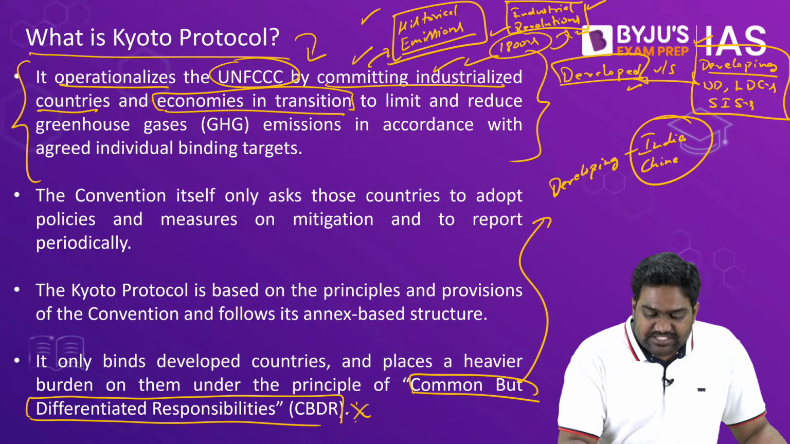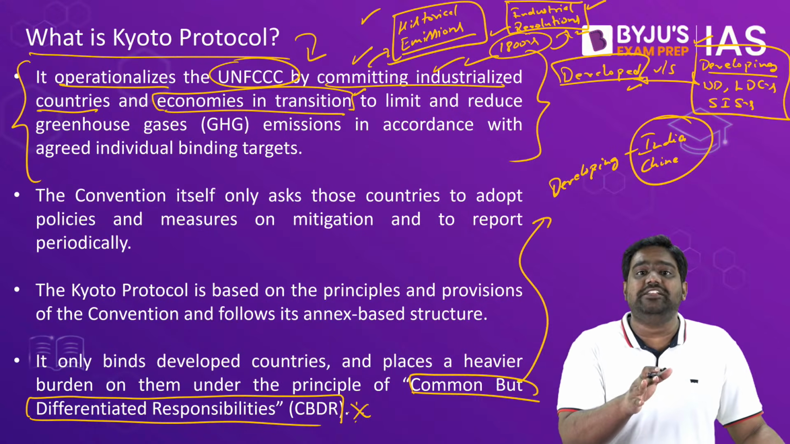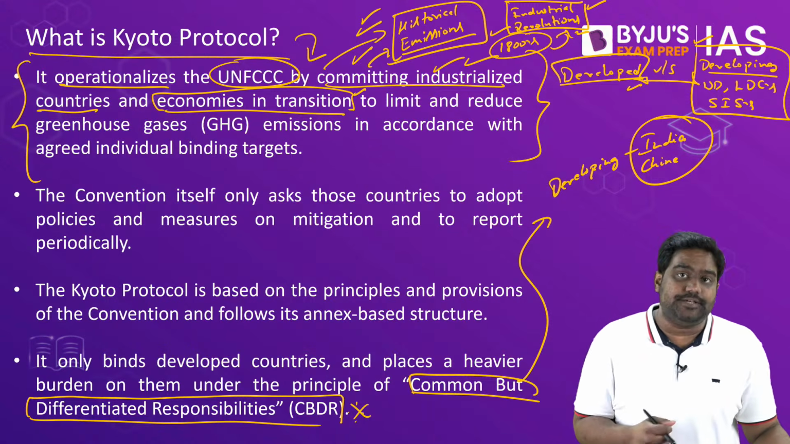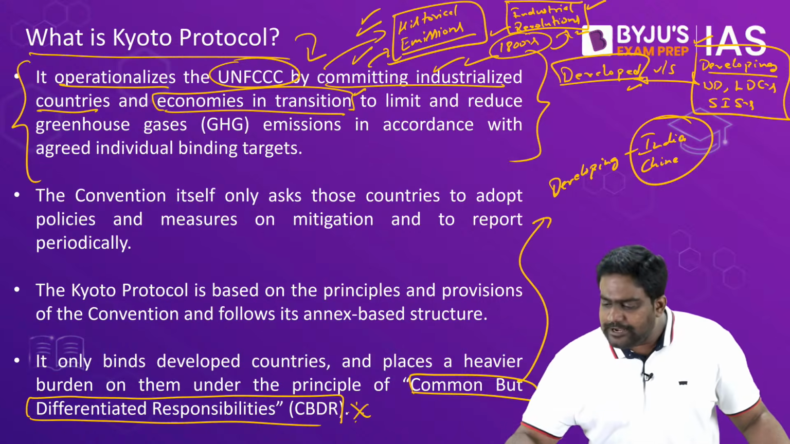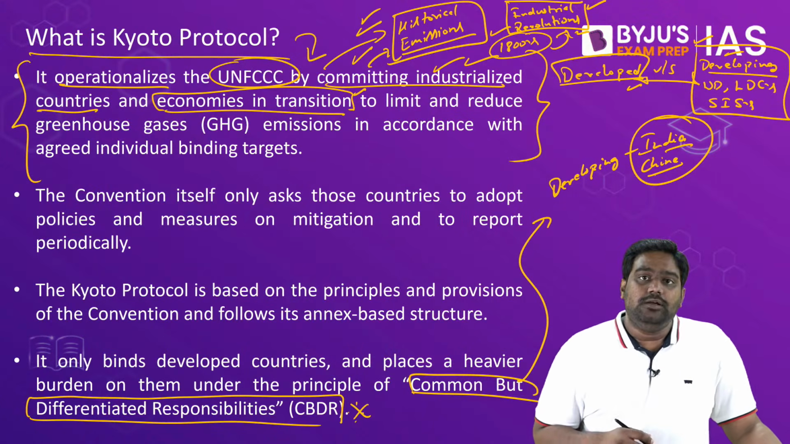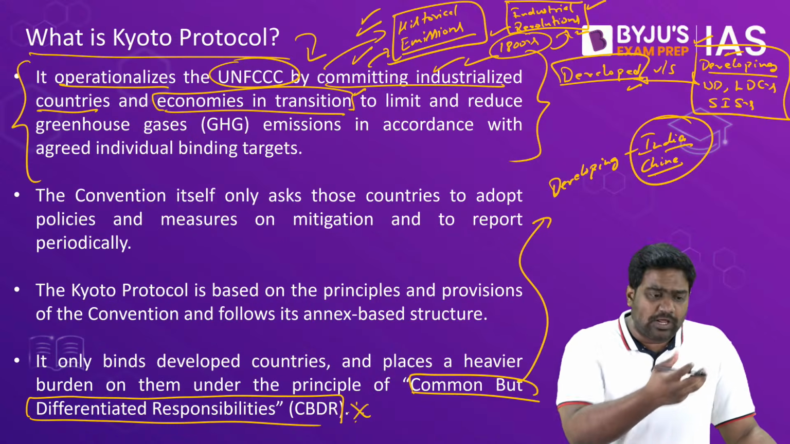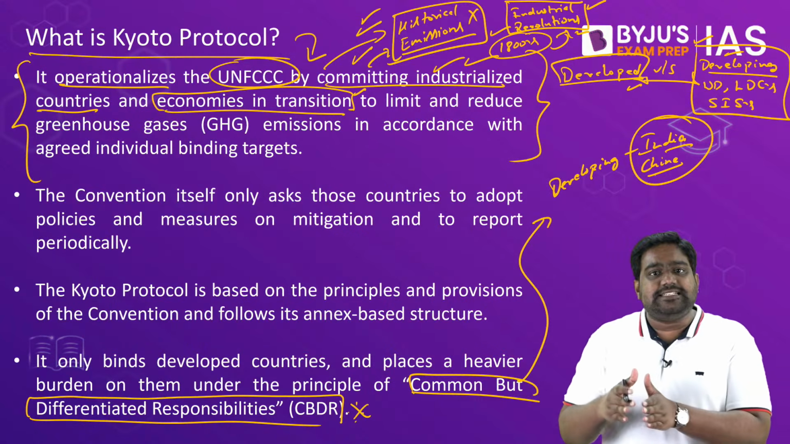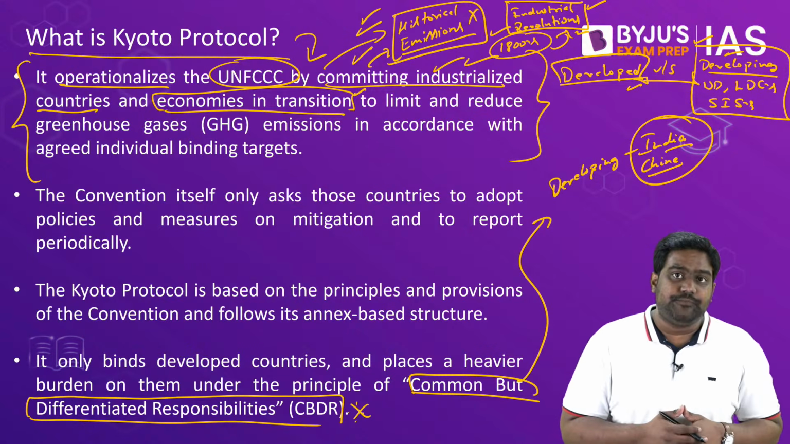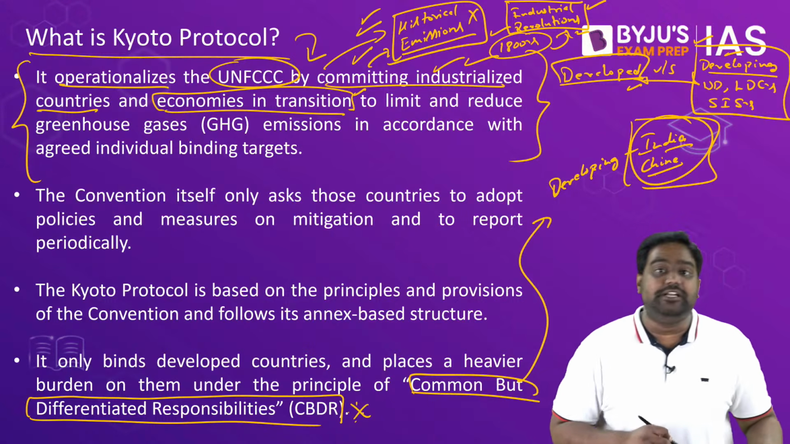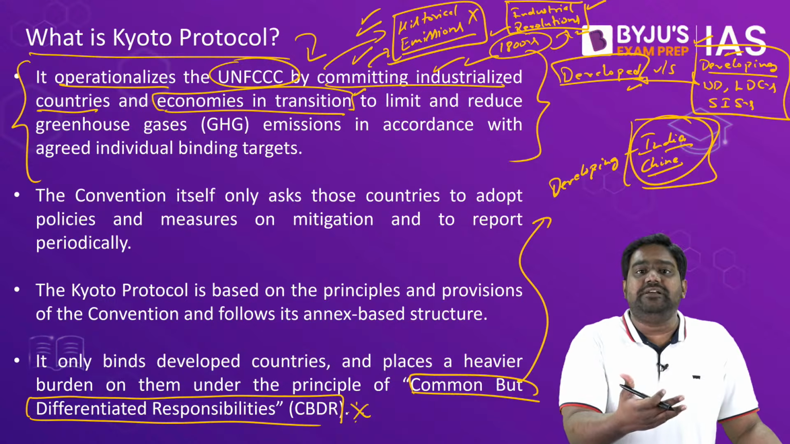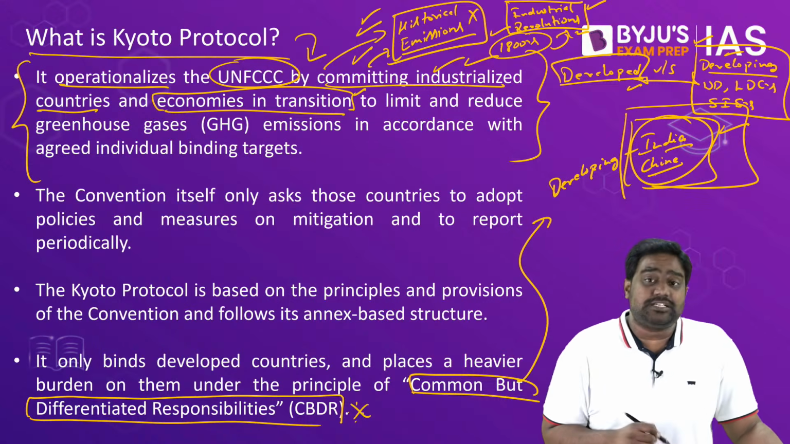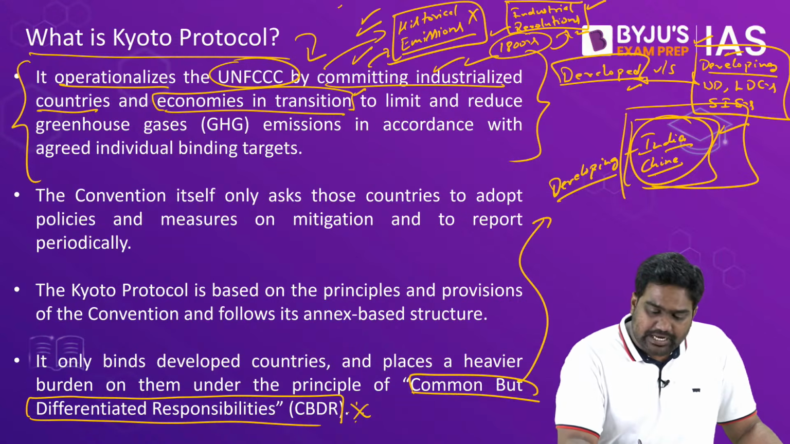These developed industrialized nations and economies in transition, they are largely responsible for releasing GHGs in large quantities for 150 years. Whereas countries like, let's say, India, or even China for that matter, or Sri Lanka, or small Pacific islands, small African nations, they are not responsible for historical emissions. These countries have been burning fossil fuels only in the last few decades. Today, India, China might be the top emitters, but our emissions have increased only in the last 40-50 years. So why should these countries bear the burden for historical emissions?